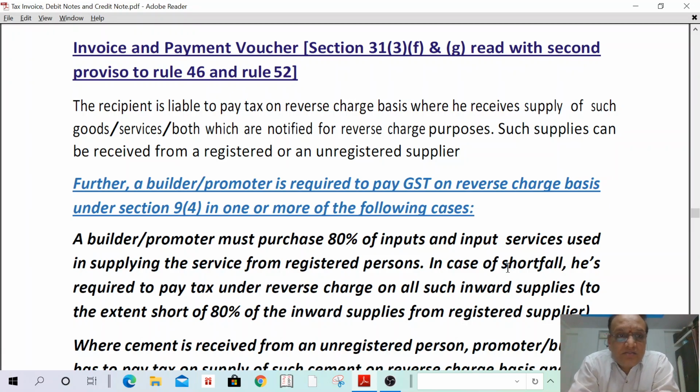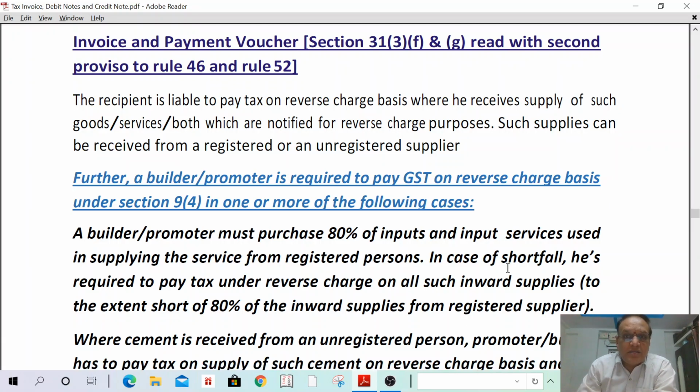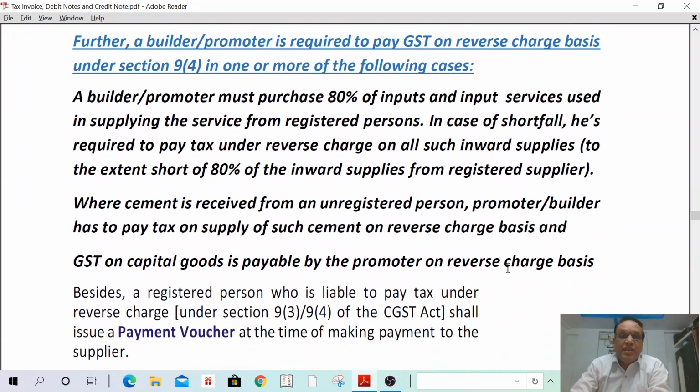Now we can read. The recipient is liable to pay tax on reverse charge basis where he receives supply of such goods or services or both which are notified for reverse charge purpose. Such supplies can be received from registered person and unregistered person. That means if any services are received from a registered person or unregistered person, and such supplies are liable to tax on reverse charge mechanism by the recipient, in such a case the recipient has to issue payment voucher. And one important concept we are going to discuss right now is builder or promoter.